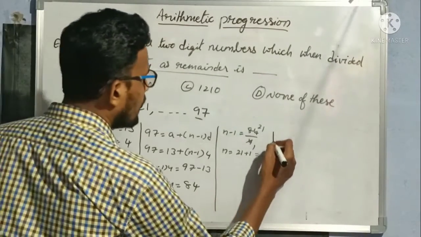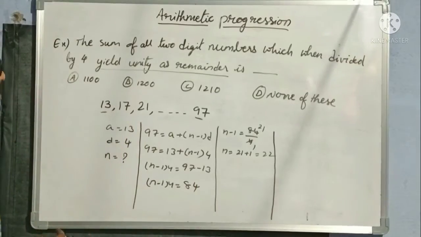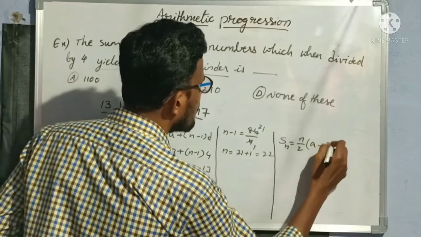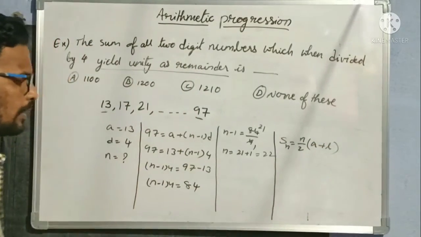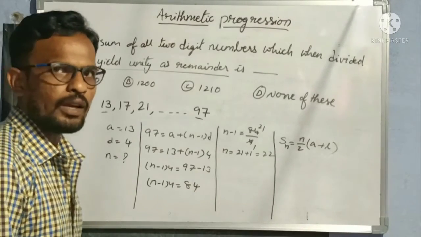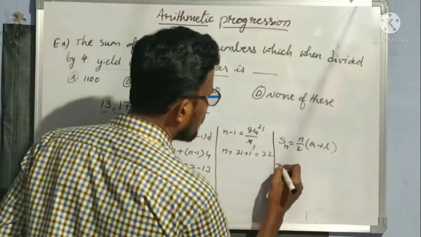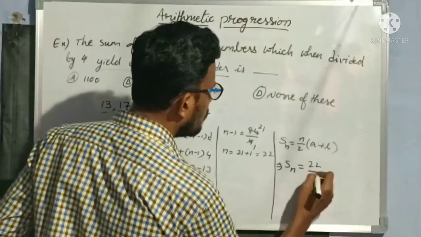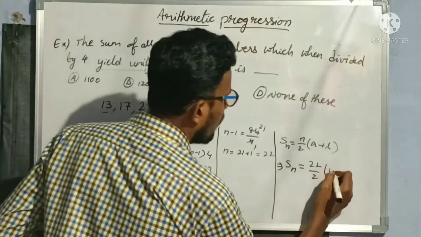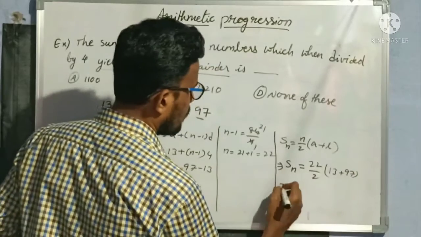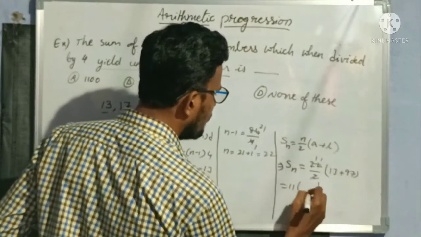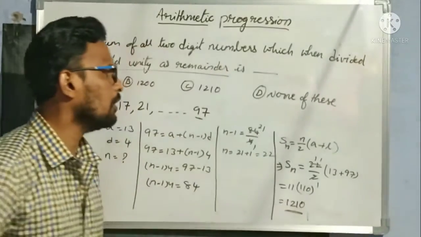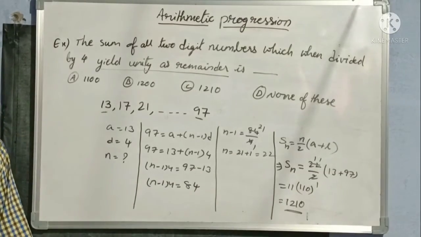But we want Sn, the sum of n terms. The formula is Sn is equal to n by 2 of a plus l, because we know both the first term and last term here. So Sn is equal to 22 by 2 of 13 plus 97. That is 11 into 110, which is 1210. Understood? So the answer is 1210.